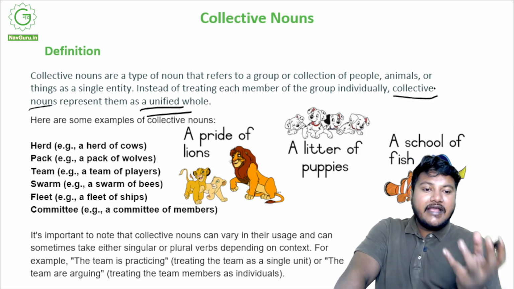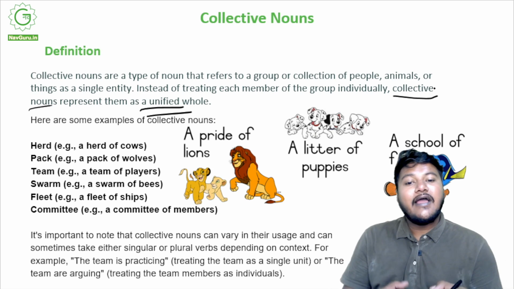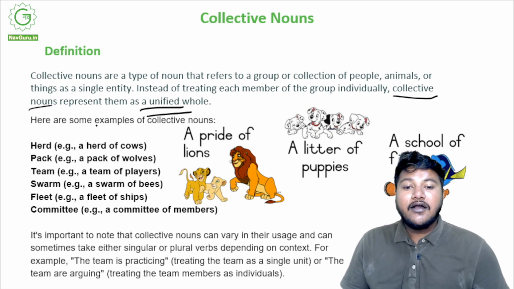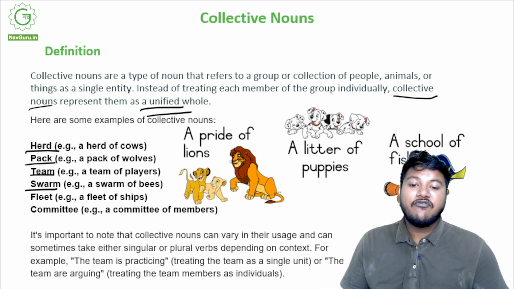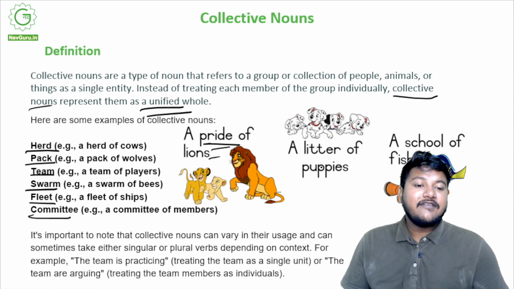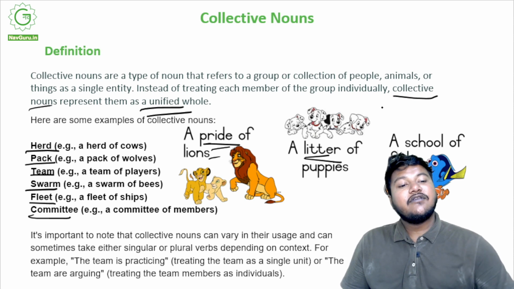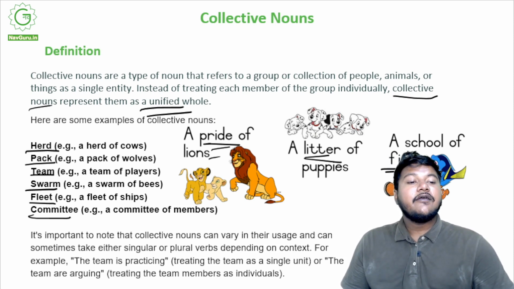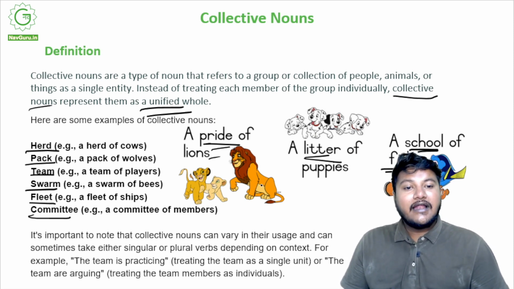Collective nouns are basically collections of singular nouns that come together and again become a singular. Like a herd. A herd is of cows, a pack of wolves, a team of hares, a swarm of bees, a fleet of ships, a committee of members. Or you can look over here, a pride of lions. A collection of lions is called a pride. When puppies come together, they are known as a litter. The collective noun of fish is school. So it's a school of fish, a litter of puppies, a pride of lions. So these are all collective nouns.